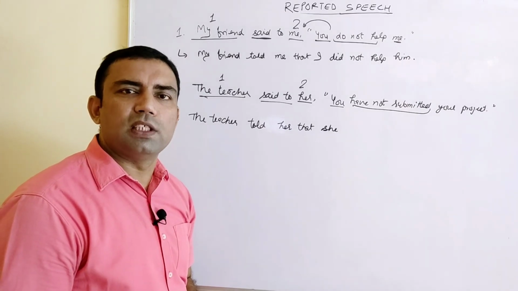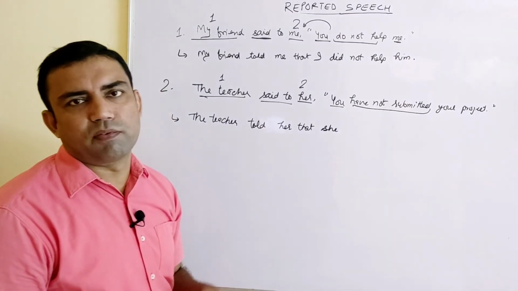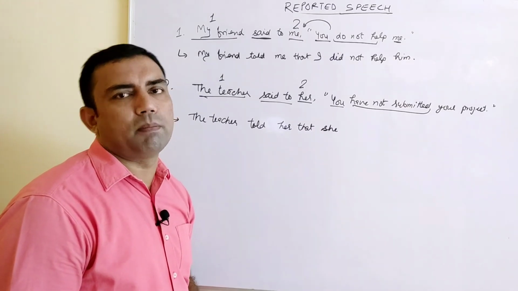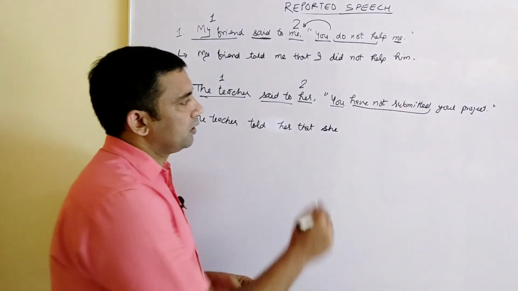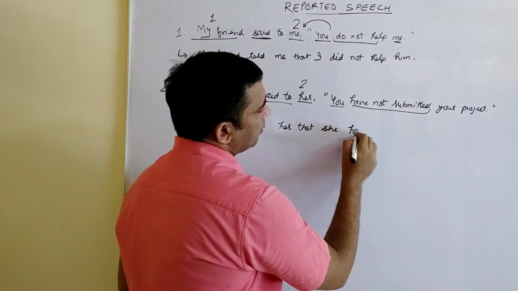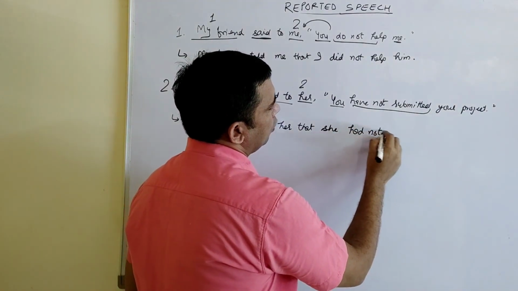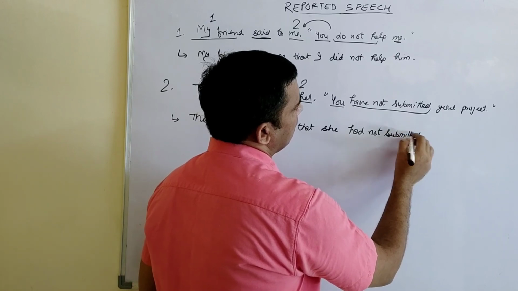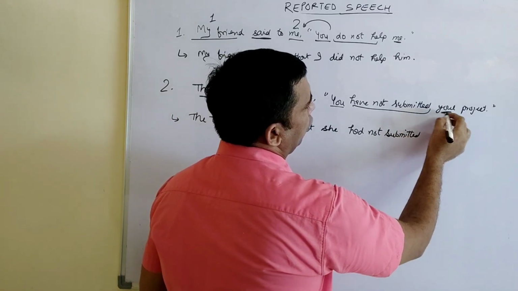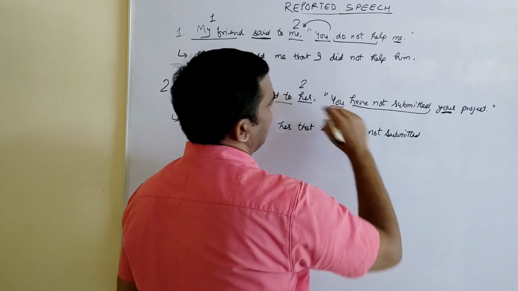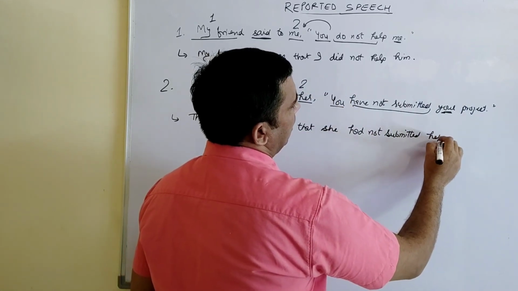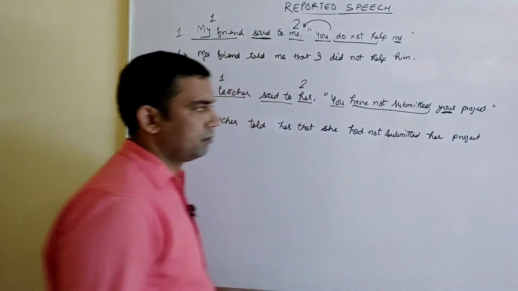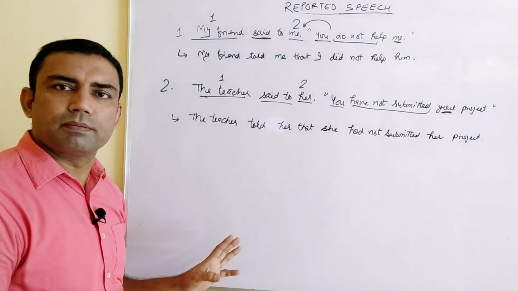Present perfect will change into past perfect tense. And what do we use in past perfect? We use had plus main verb third form. That she had not submitted. "Your" second person pronoun will again be "her" project, right? This is done.